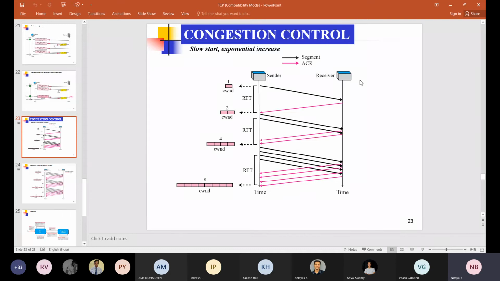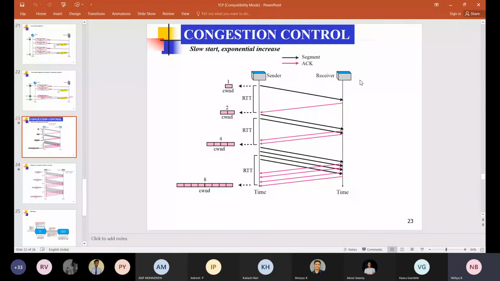Assume that you have a cumulative acknowledgement for each and every 2 segments. Then what will happen? You still have the exponential increment, but not in powers of 2. The base may not be 2.